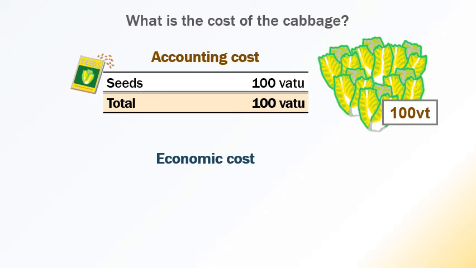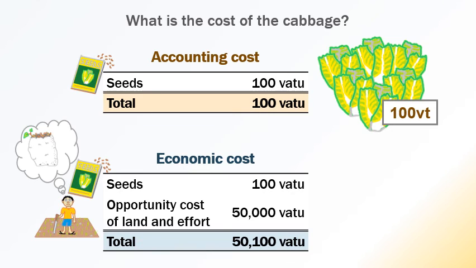The economic cost, we count the 100 Vatu. That is one thing we've lost, but we also need to think about the opportunity cost. The land and the effort that you put in to growing those cabbages could have been used for something else. And in this example, the next best alternative was planting kava, and the value of that kava was 50,000 Vatu.